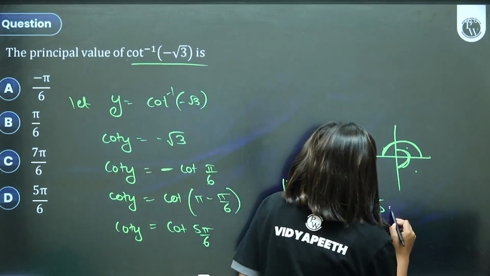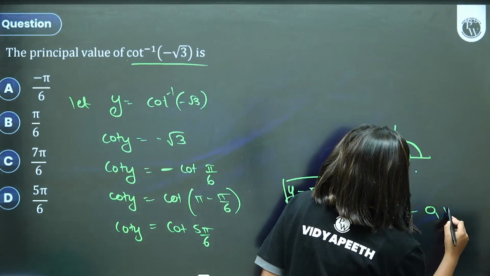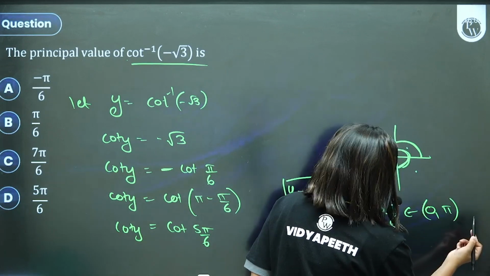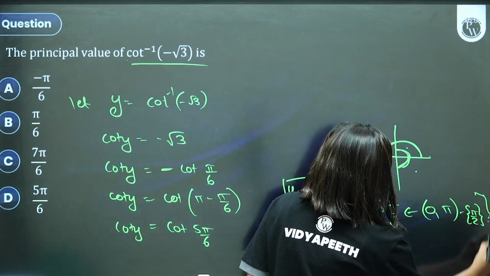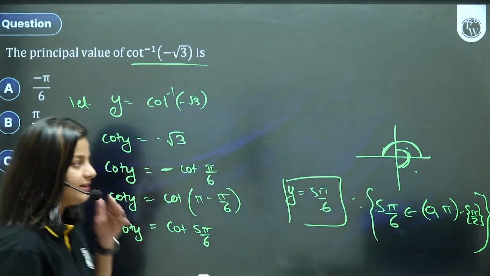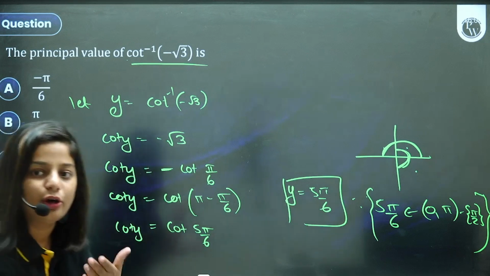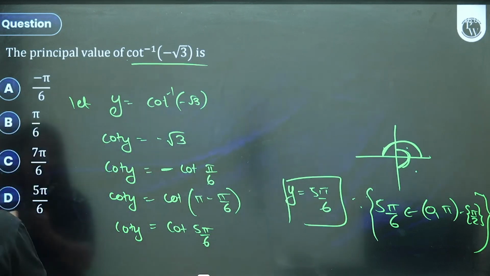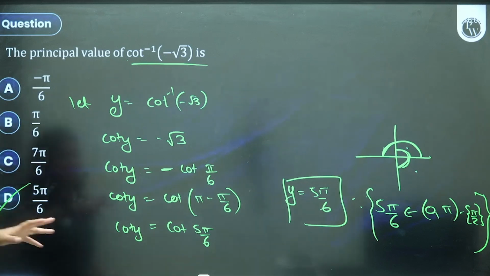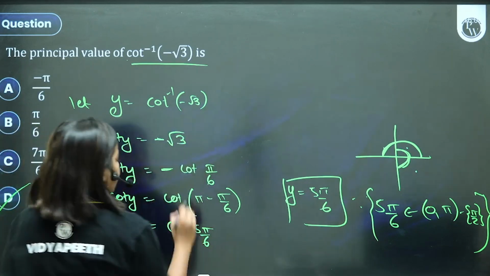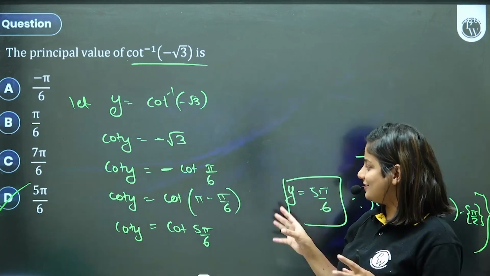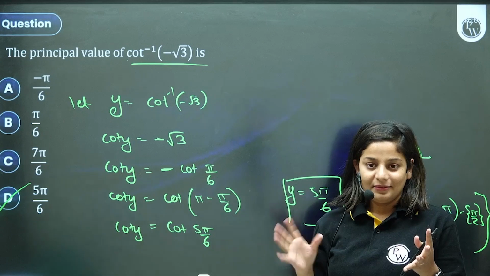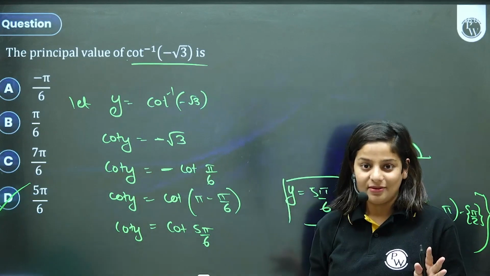Simple reason is 5 pi by 6 belongs to the PVB 0 to pi for cot, except pi by 2. Mentioning the reason in an MCQ is not necessary, but in your 1 mark, 2 mark question, this will be important. So 5 pi by 6 happens to be your answer for this. एक बार check कर लेती हूँ यार, मेरे को ना बड़ा डर लगता है. In such questions, you should also do this in your exam. Cot of 5 pi by 6, is it really minus root 3? पक्का ना? Cross check, always, always, always.